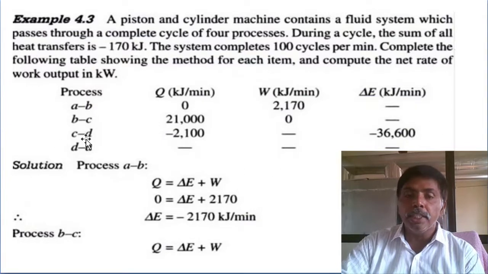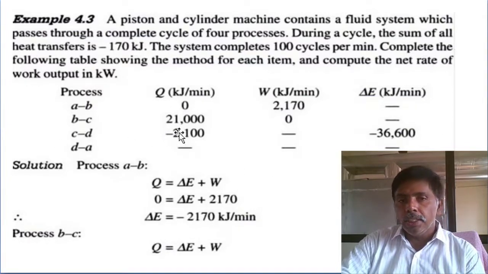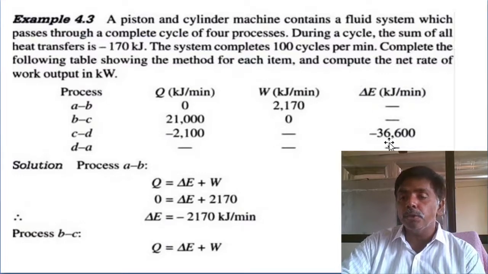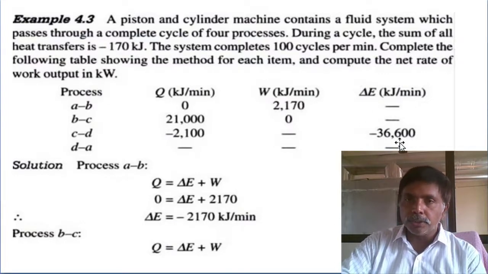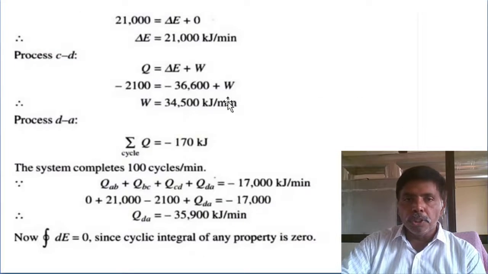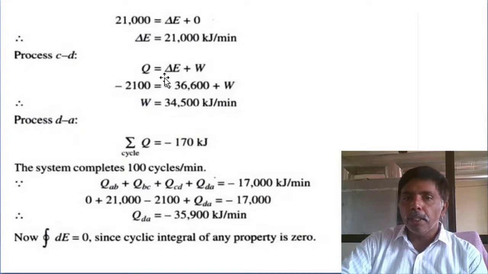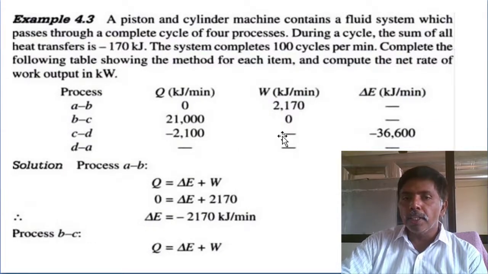Next, C to D. In this process, the given heat interaction is minus 2100 kilojoules per minute. Work is not mentioned, we want to determine it, and the change in energy is given as minus 36,600. So both are available. You substitute into the same equation for a closed system individual process. Apply the first law of thermodynamics: heat supply minus work done equals change in energy, or heat supply equals change in energy plus work done. Then work done is 34,500. So we got the work done.